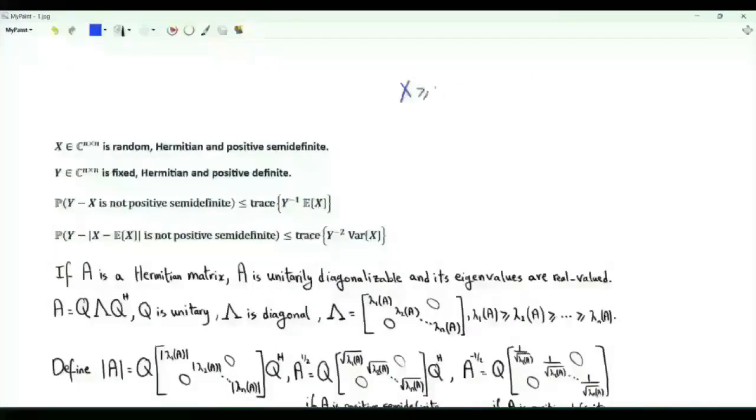In probability theory, we have the Markov and Chebyshev inequalities. If random variable x is non-negative and y is a positive real number, the probability that x is greater than y is upper bounded by the expectation of x divided by y.